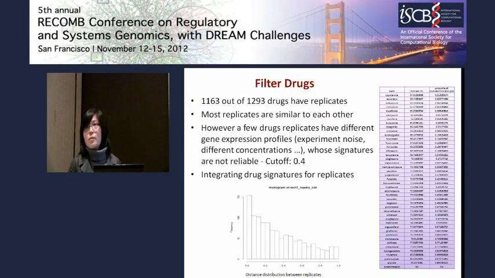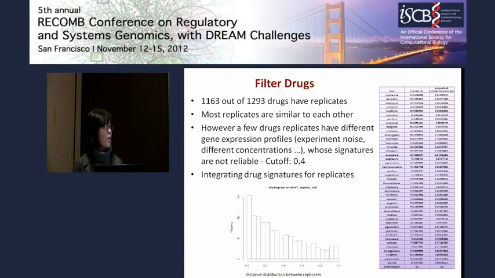This might be because they have different concentrations in the experiment, so they have a different expression profile, or just because there is experimental noise. So we should exclude those that are not reliable. We set a cutoff around 0.4 here, so we just analyze the drug signatures that are better than this cutoff. We integrate the replicates. As a result, we have a unique signature for a certain drug treatment.